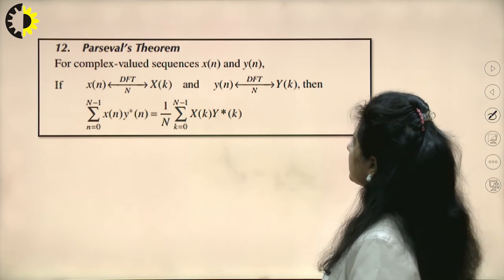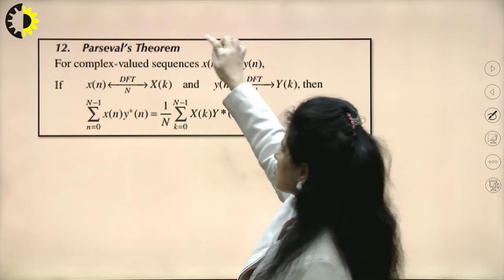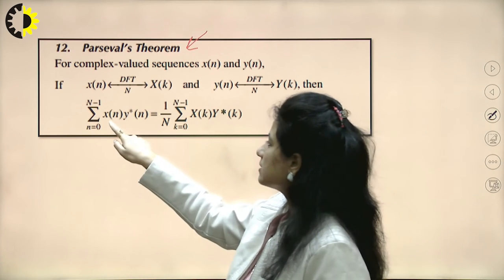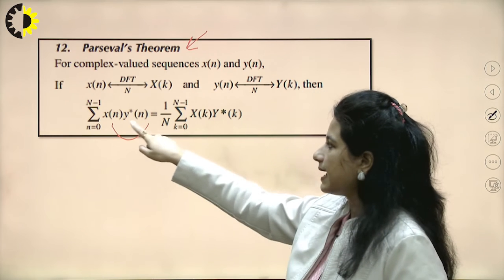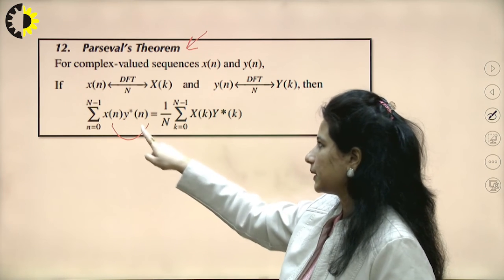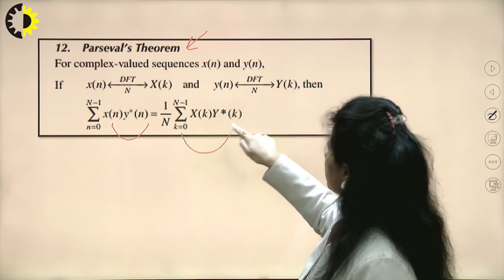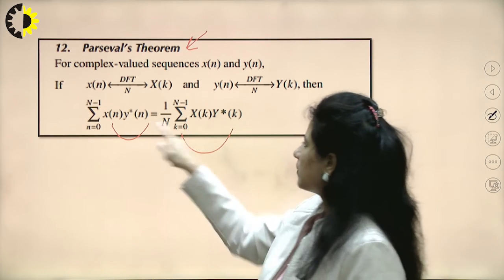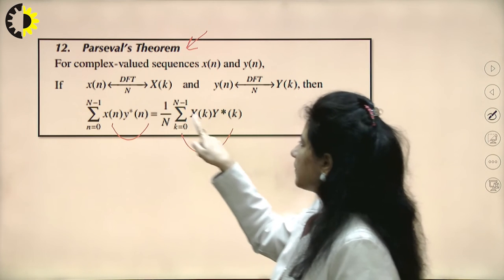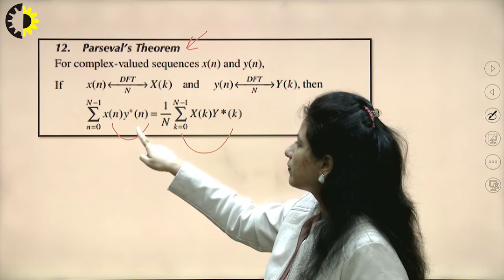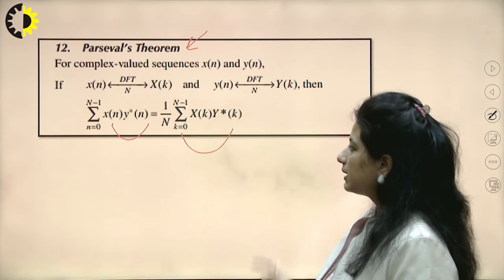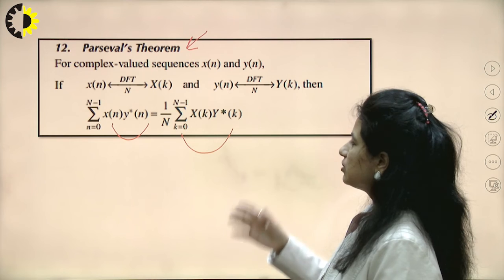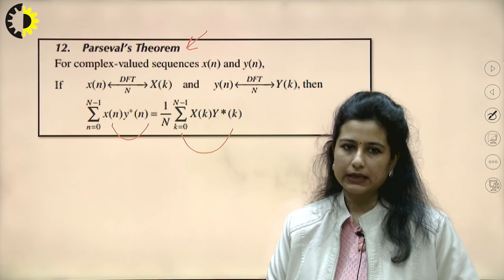The last property that we have is the energy theorem, also called Parseval's theorem. The energy in the time domain, x(n) times the conjugate of y(n), has a similar multiplication performed in the frequency domain. These are equivalent: the transform of x(n), X(k), and the transform of the conjugate, Y conjugate (k). So the energy of the signal does not change when we change the domain of the signal. Energy remains the same.